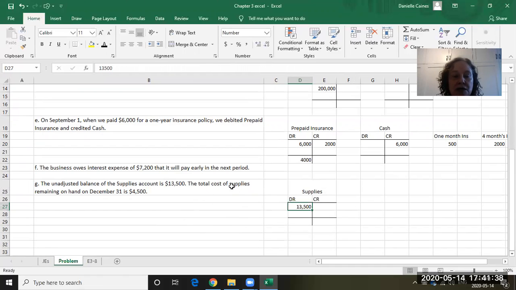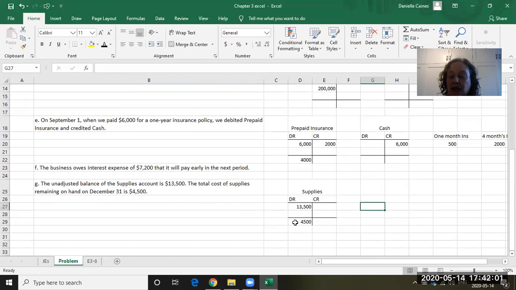The total cost of supplies remaining on hand on December the 31st is $4,500. So what that means, we really need to carefully think about this, because what they're saying is that the supplies that are left right now is $4,500. So they're telling us the balance in that account. They're telling us the end balance is $4,500.